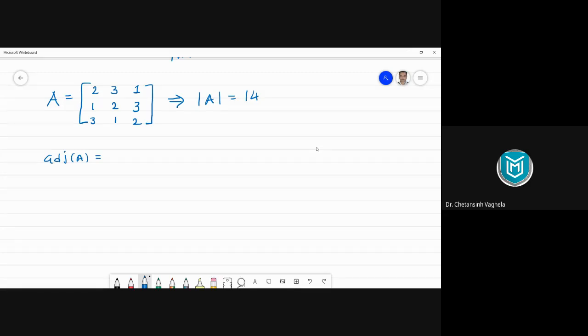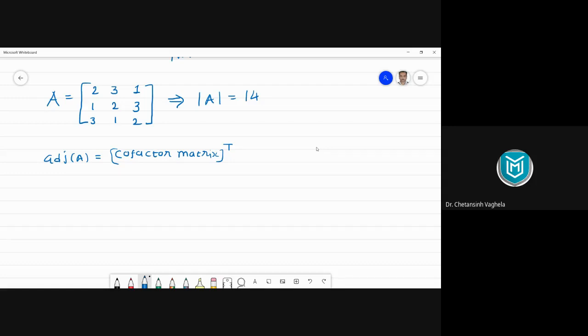Sir, sign will be row plus column. Yes. Sir, cofactor निकाल के transpose कर दो, and then adjoint of cofactor matrix. Yes, we need to find the cofactor matrix and we need to take the transpose of this cofactor matrix. Transpose of the cofactor matrix is actually your adjoint of A. So now the next question comes, what is the cofactor matrix?